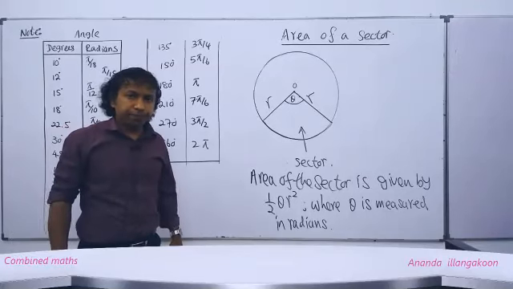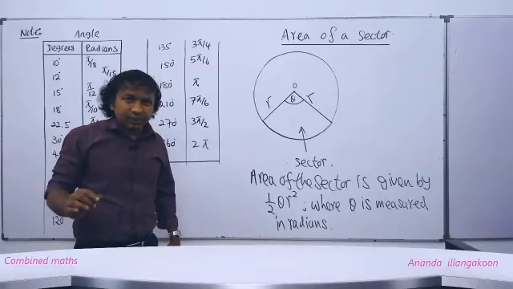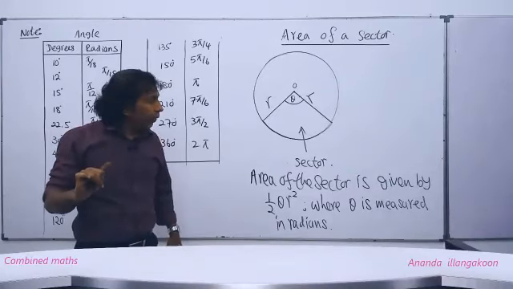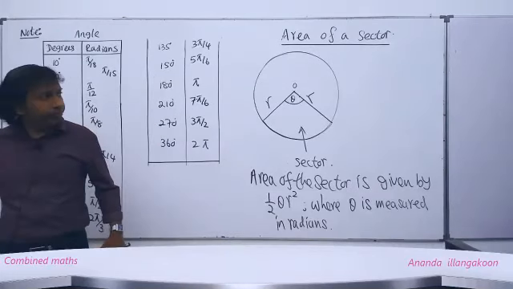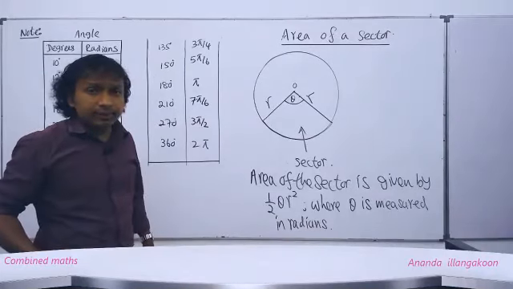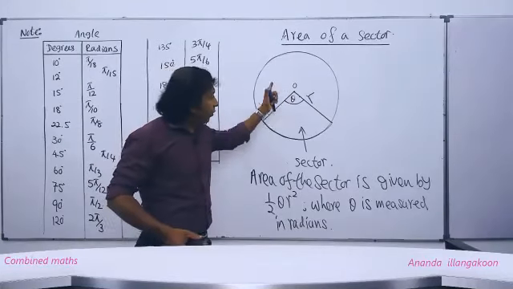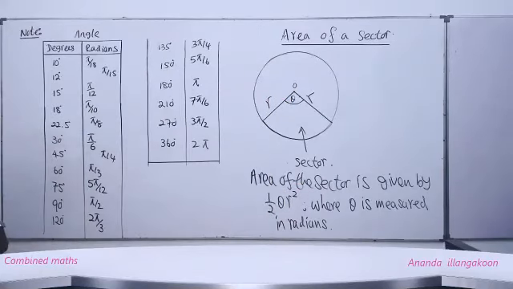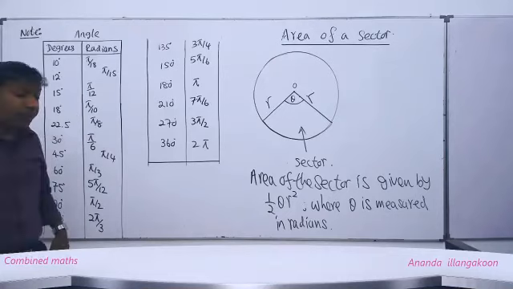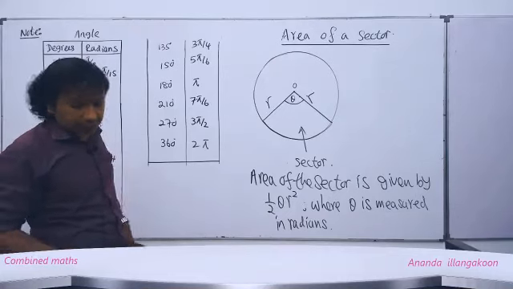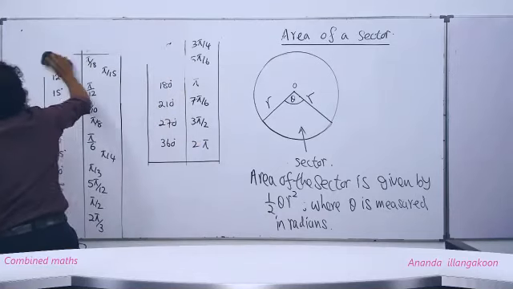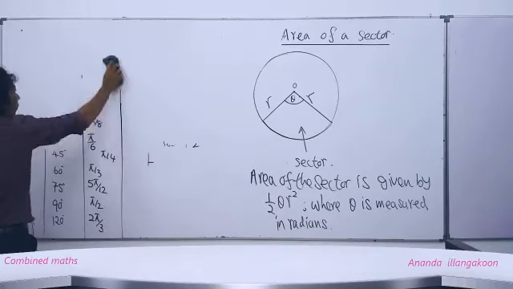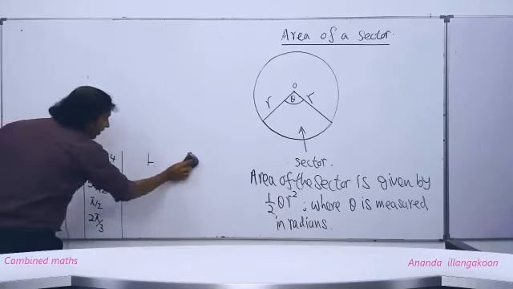Let's do it. There are some very sharp places to think about in this case. We'll see, right? Now I'm going to prove it like this. First, take down this table, draw the diagram, and write this sentence: area of the sector is given by half theta r squared, where theta is measured in radians. Right, this is how we prove it. A very simple proof.